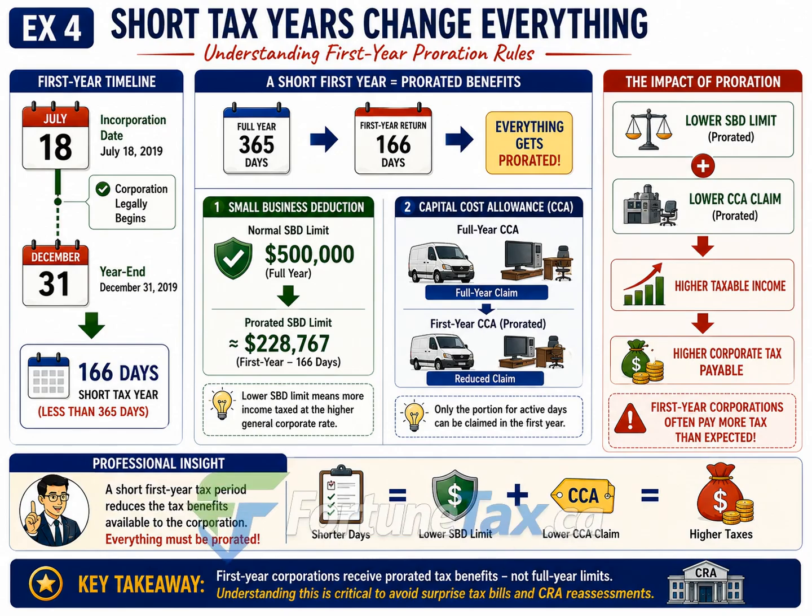The corporation was incorporated on July 18, 2019, and selected December 31, 2019 as its fiscal year-end. This means the corporation operated for only 166 days during its first taxation year, rather than the normal 365-day period. This shorter reporting period is known as a short tax year. The fact that the corporation operated for only 166 days has important tax consequences.